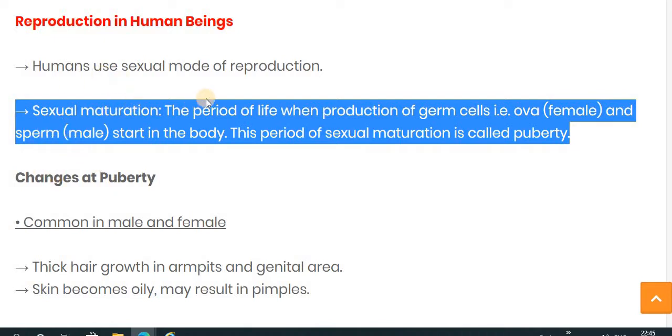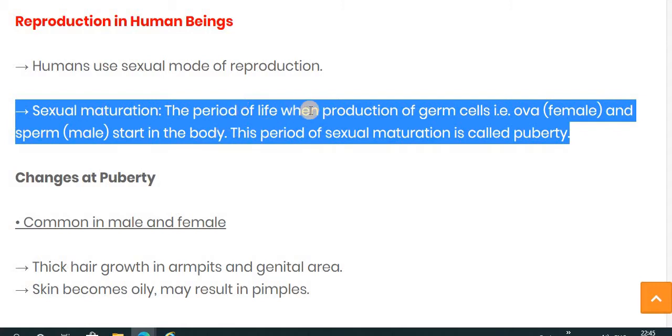So the period of life when the production of the germ cell, or sex cell, starts in the body, the ova in the female and the sperm in the male, this period of sexual maturation is called puberty. Puberty is nothing but sexual maturation.